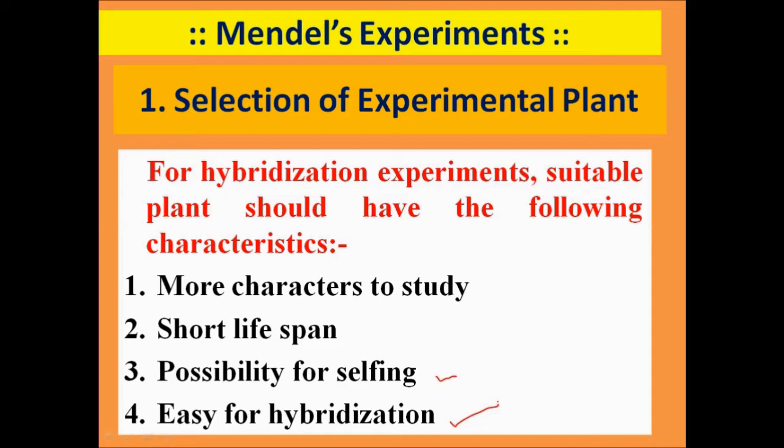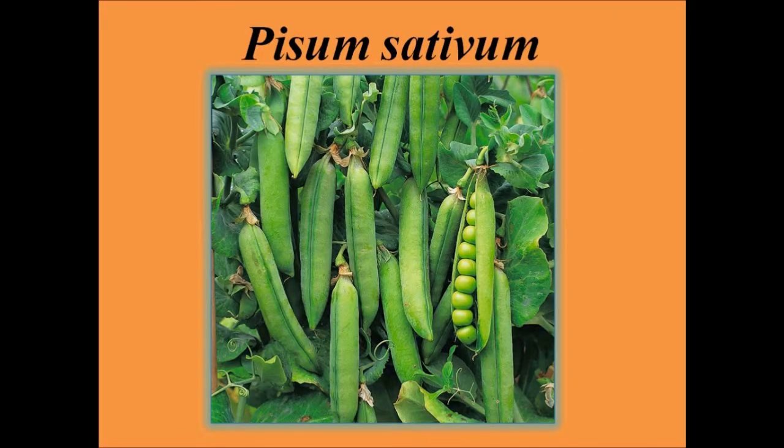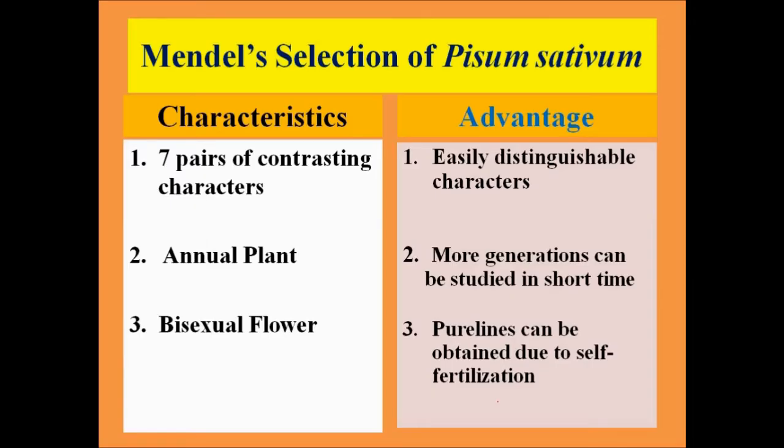Now, such a plant having all these characteristics was selected by Mendel, and the experimental model which was selected by Mendel for his hybridization experiments was Pisum sativum, that is the garden pea. This plant had all the important characteristics which led to the successful completion of his work. Now, Mendel's selection of Pisum sativum had important characteristics. Firstly, 7 pairs of contrasting characters.